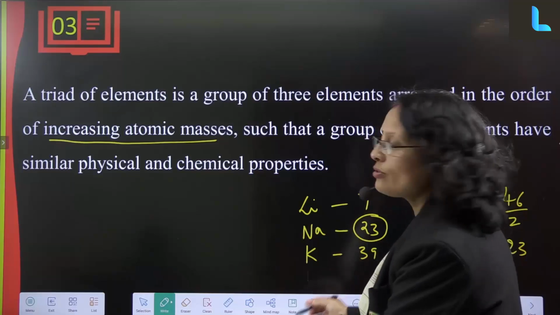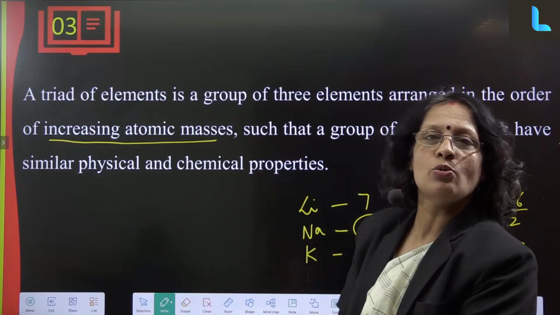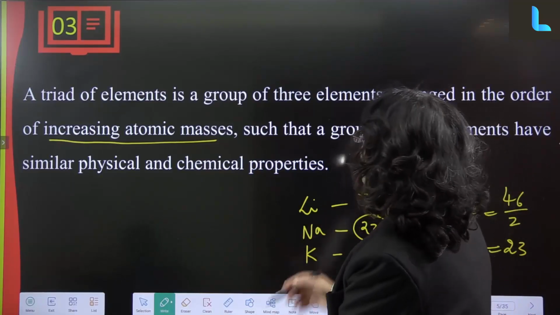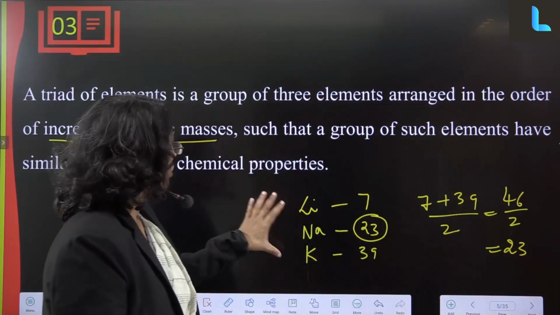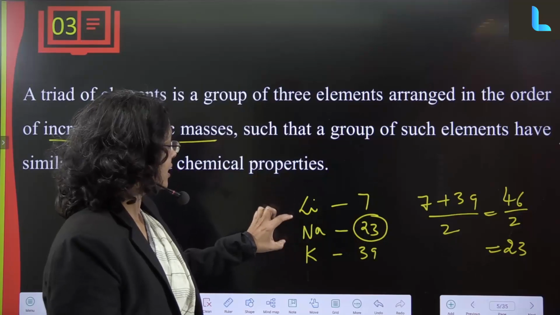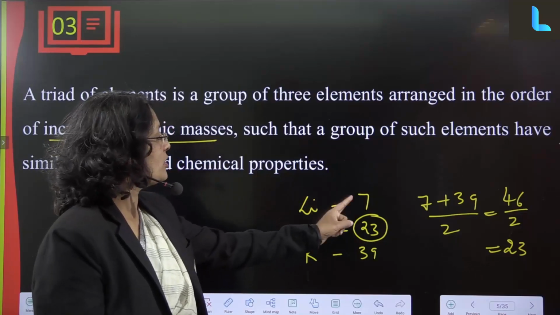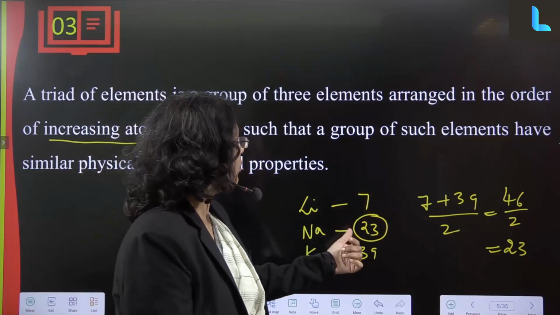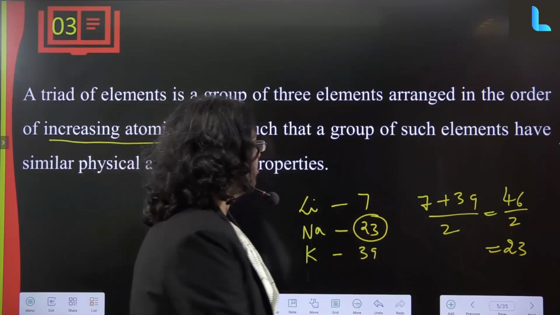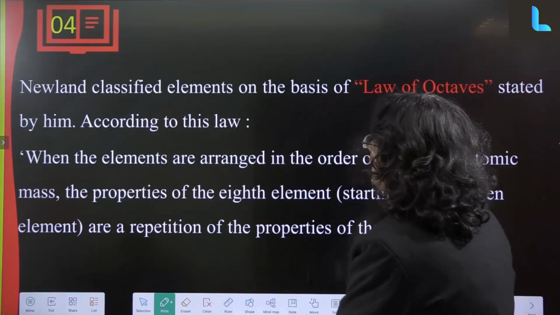So they are arranged according to similar chemical properties now also. But at that time the concept was a group of three elements, where the average atomic mass of the first and the last element gives the atomic mass of the middle element.